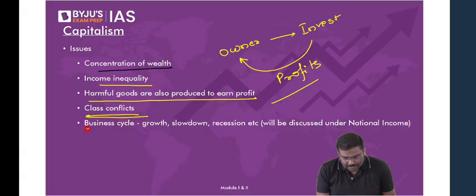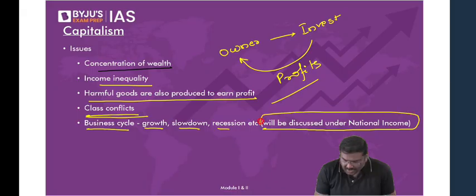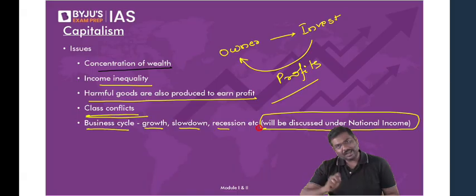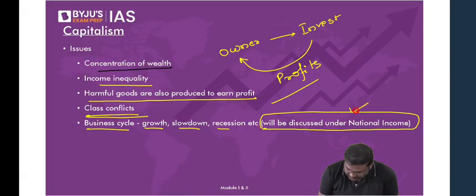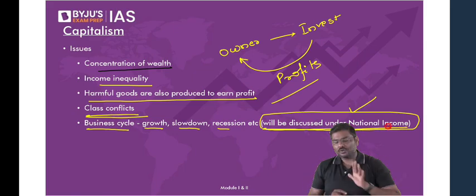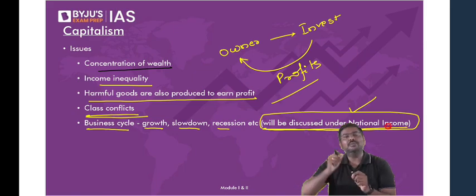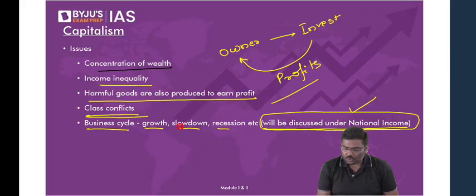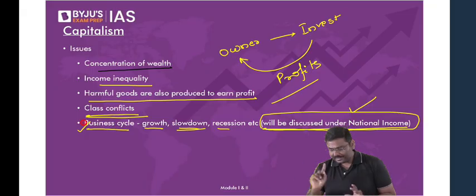And finally, business cycle. There's a concept called business cycle. Please read growth, slowdown, recession, etc. But please read the last line here, the last part of the statement. Do not keep on asking what do you mean by recession now. Do not keep on asking what do you mean by slowdown now. I'll cover it. We will discuss this, not today, but maybe tomorrow or day after tomorrow. When I take up GDP, I'll tell you what you mean by recession, slowdown, growth, etc. Do not worry about business cycle right now. We'll discuss it later. Done?